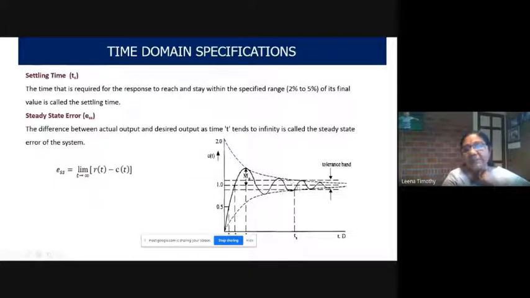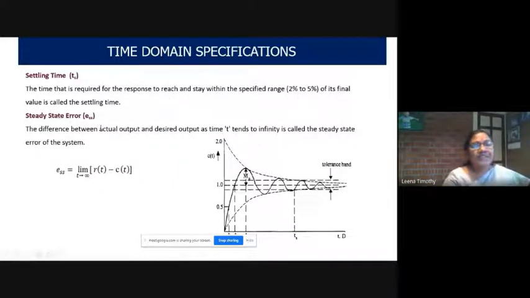So this is the tolerance band, and the time taken by the time response to reach and stay within this tolerance band, at time t equal to Ts, is called settling time. So reach and stay within the specified tolerance band, usually either 2% or 5%.